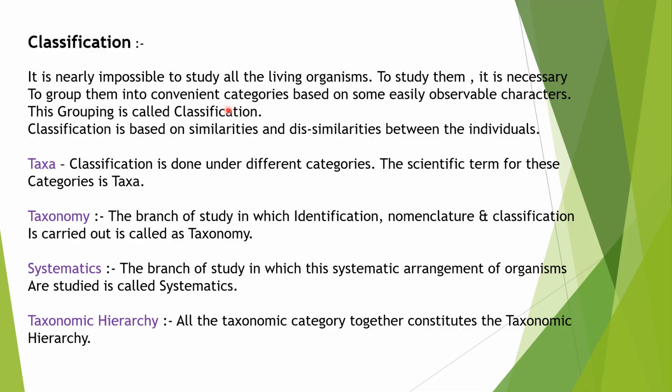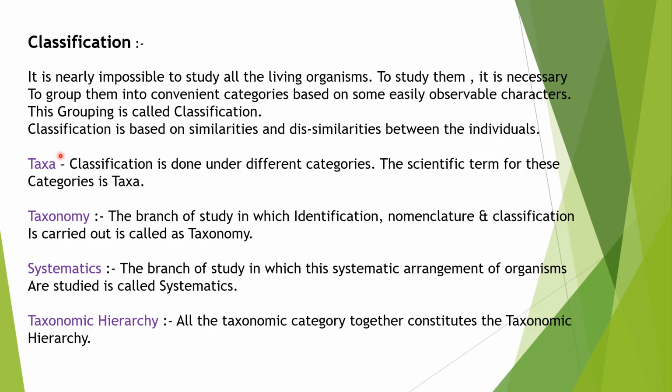For example, we can easily recognize groups such as plants or animals or dogs, cats, insects, etc. This grouping is called classification. This classification is based on similarities and dissimilarities between the individuals. The similar individuals are grouped into one group and dissimilar into another group. In this way classification is carried out.